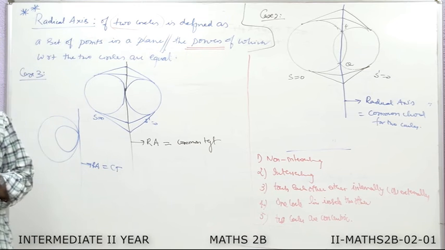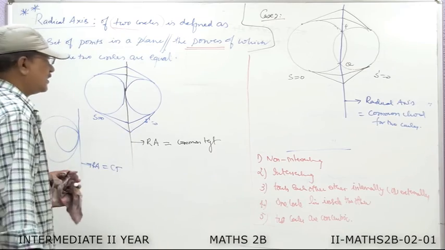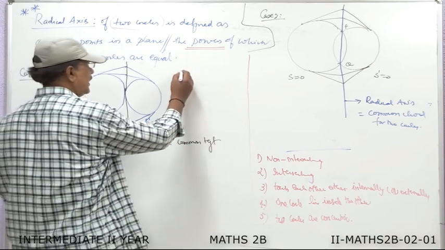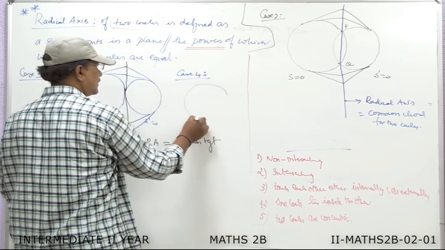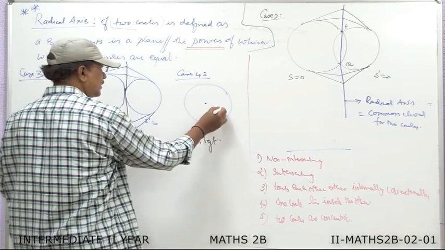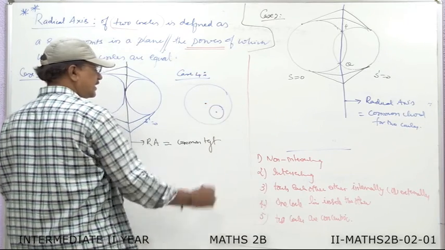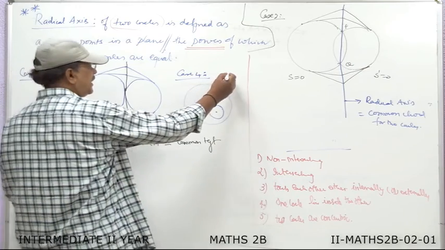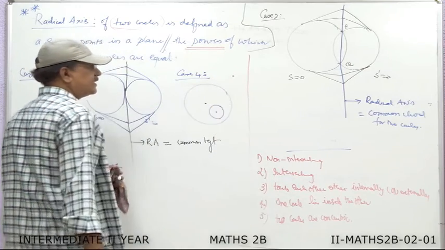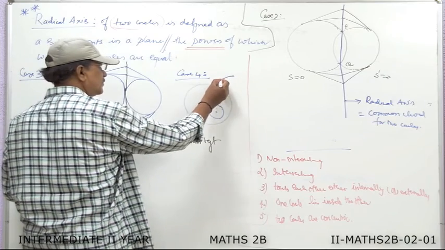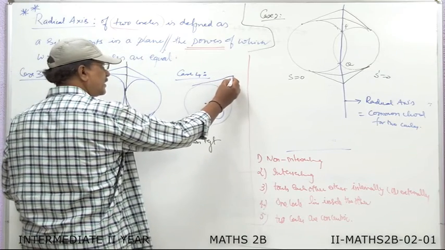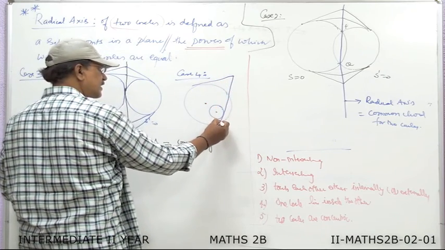But if you take the last two cases, when one circle lies inside the other or the two circles are concentric, I take case 4. I take the first circle whose center is here, take the second circle, this is the center of the second circle. You take any point you like in the plane and you draw the tangent from this point to the first circle, similarly to the second circle.